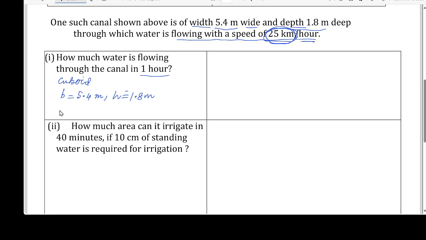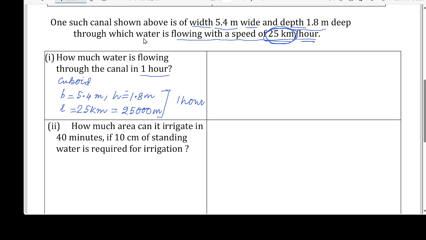So here, for the time being, the length is taken as 25 kilometer, which is a very big amount in comparison to 5.4 and 1.8. So I'll write in meters. So this should be 25,000 meter. That means we are taking this length, breadth, height when the time is 1 hour.